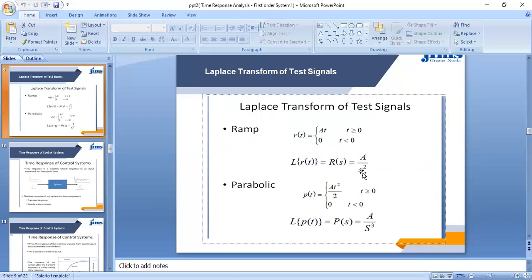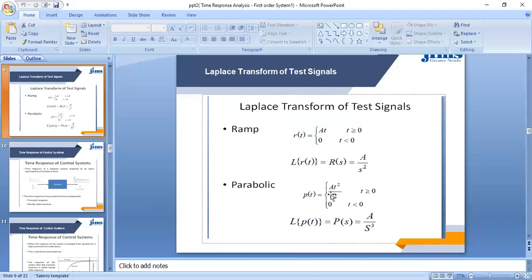We should know how we can find the Laplace transform of a particular signal. In mathematics, we already know what the Laplace transform is and how we can find the Laplace transform of any signal. The Laplace transform is equal to the integral from minus infinity to infinity of e raised to the power minus st into f(t) dt.